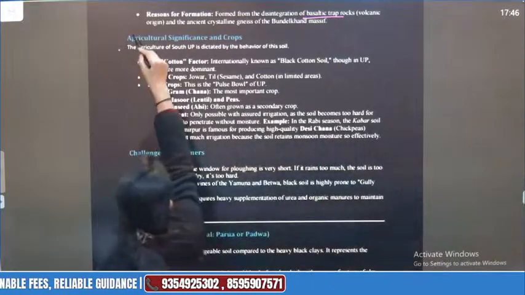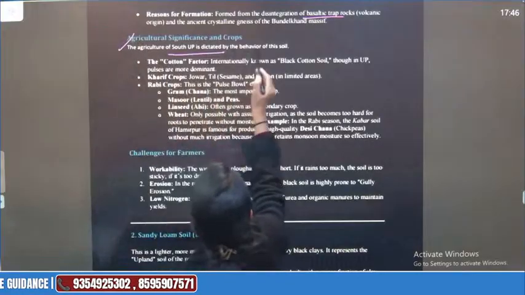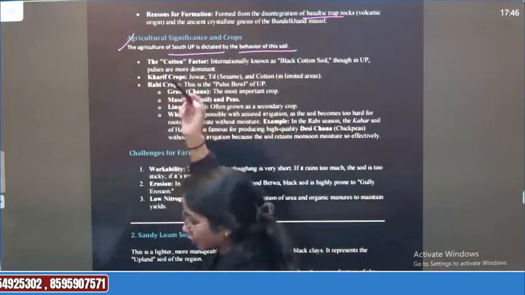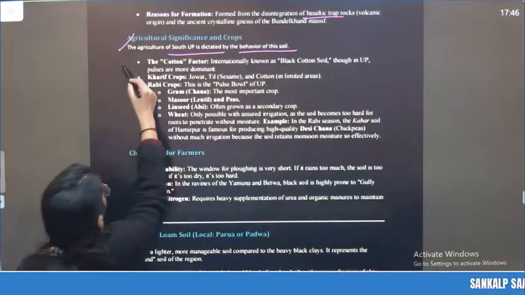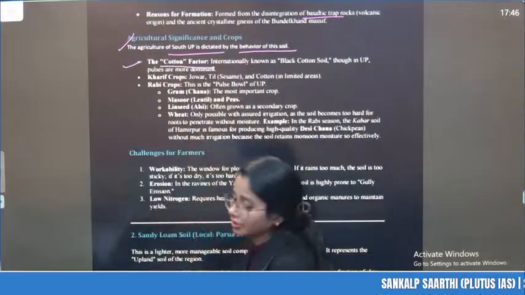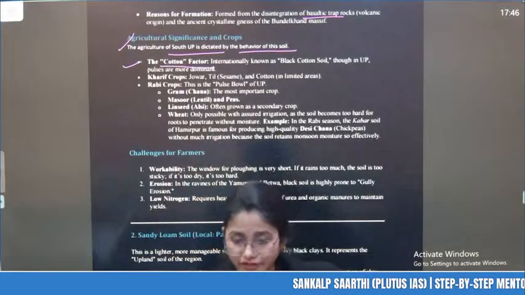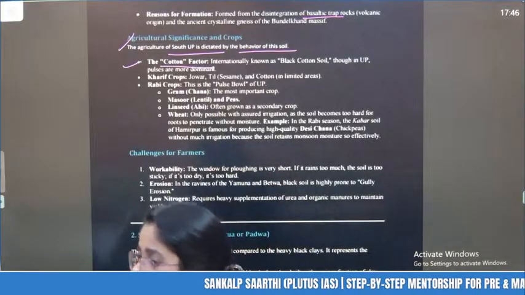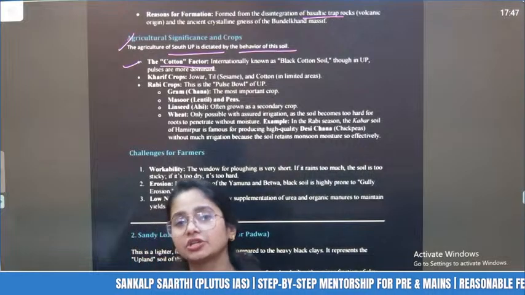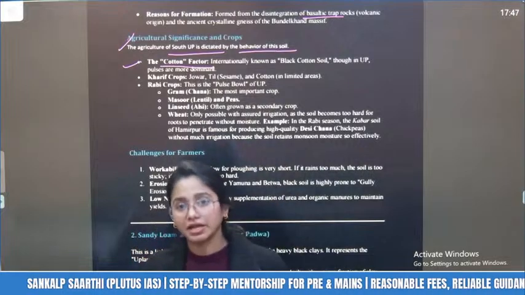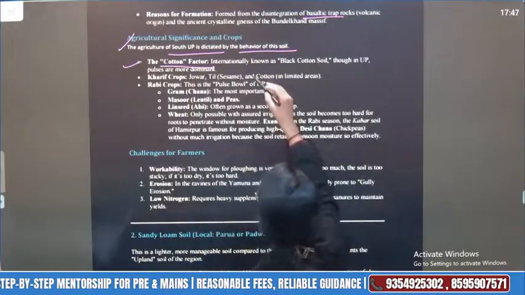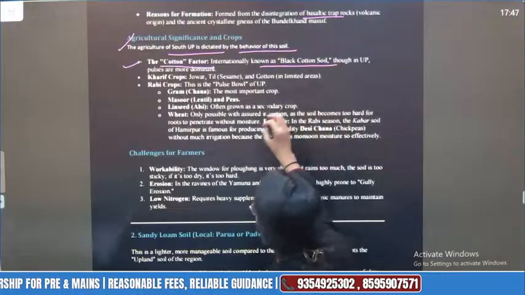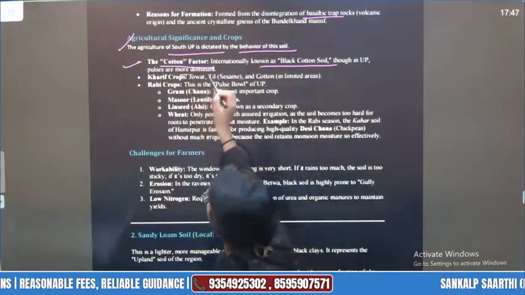What is its agricultural significance? The agriculture of South UP is dictated by the behavior of the soil, because this is in the Bundelkhand region. So the cotton factor: generally when we talk about black soil, irrespective of Uttar Pradesh, we talk about the western region of India, like Maharashtra majorly. That is also the cotton factor, internationally known as black cotton soil, though in UP pulses are more dominant.